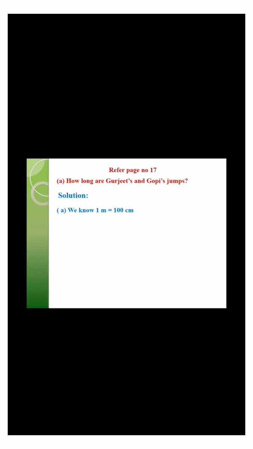Solution. We know 1 meter is equal to 100 centimeters. Dhanu's jump is equal to 3 meters and 40 centimeters. Gurjit's jump is just 20 centimeters less than Dhanu's jump. Therefore, Gurjit's jump is equal to 3 meters 40 centimeters minus 20 centimeters, which is equal to 3 meters and 20 centimeters.